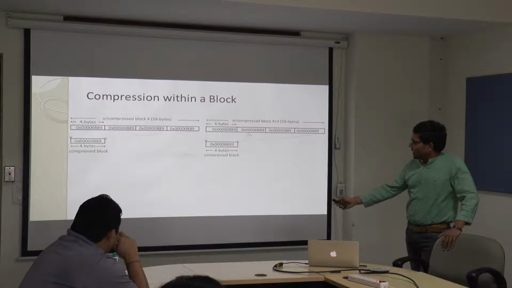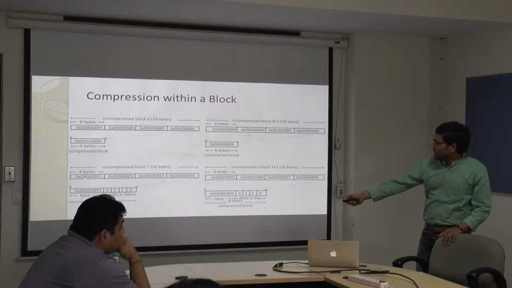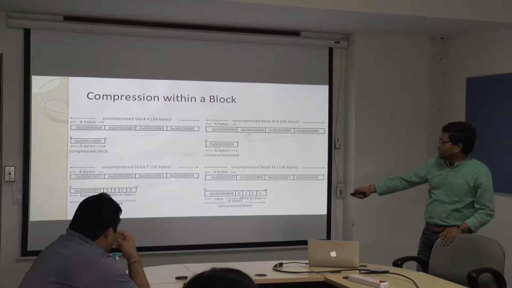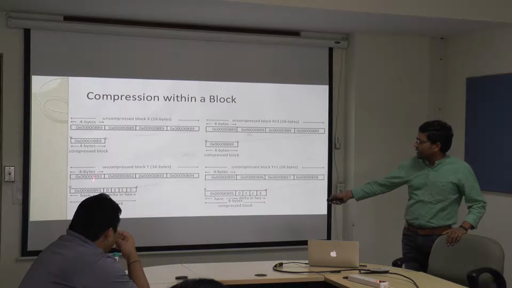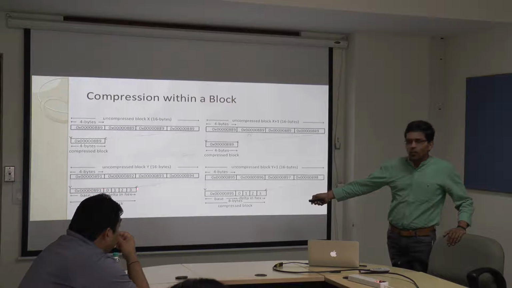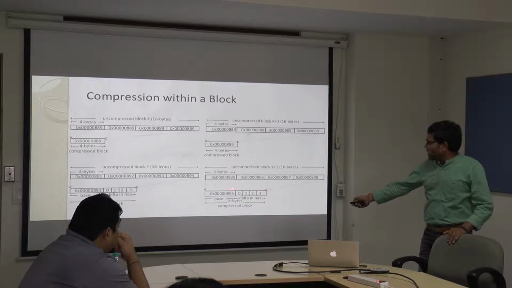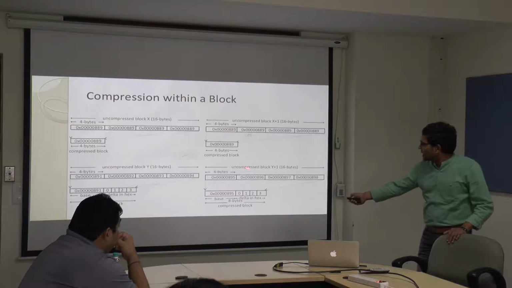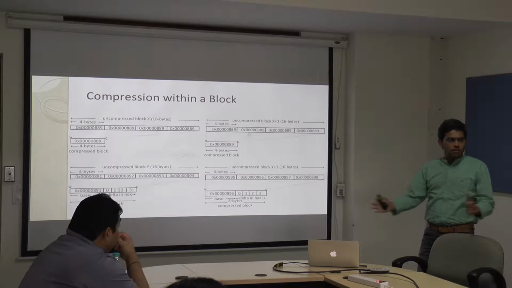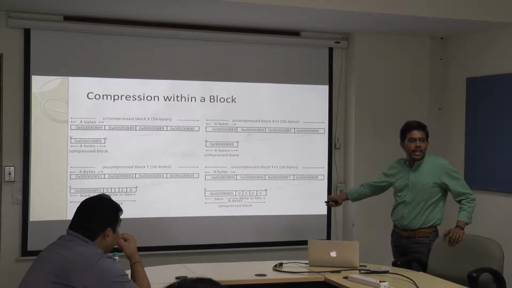This is one example, and the other one is, for example, uncompressed block y and uncompressed block y plus 1, following the pattern 891, 892, 893 and so on. If I consider a BDI type of technique, it compresses the entire thing into 8 bytes with the base and 4 delta items, and the next block is treated separately with its own base. But if I look at these two as 2 blocks and compress them together, I can use just one base and 8 delta items.